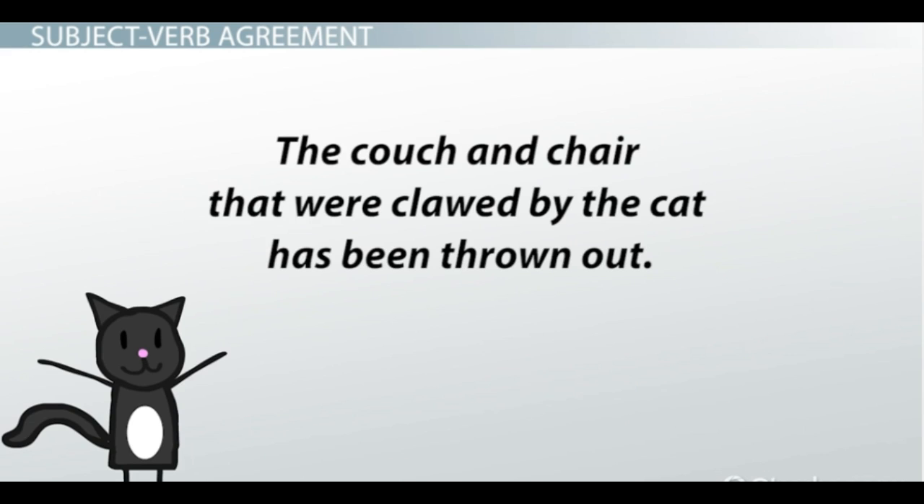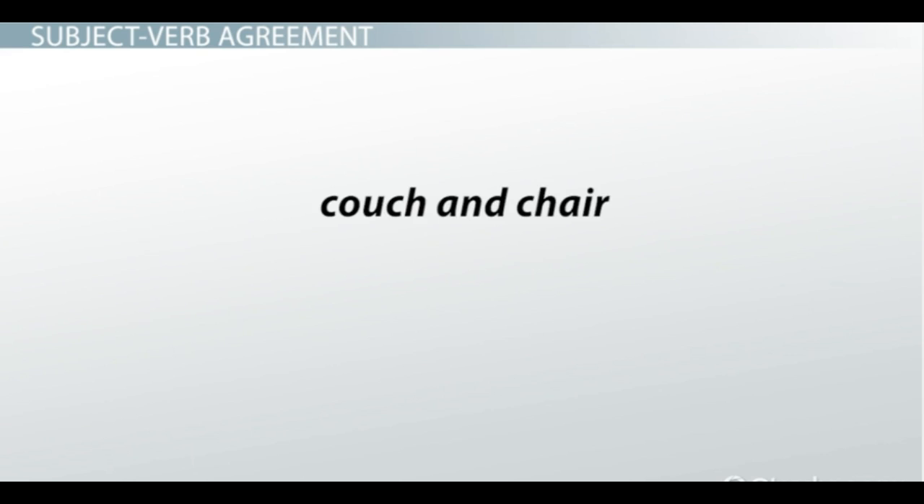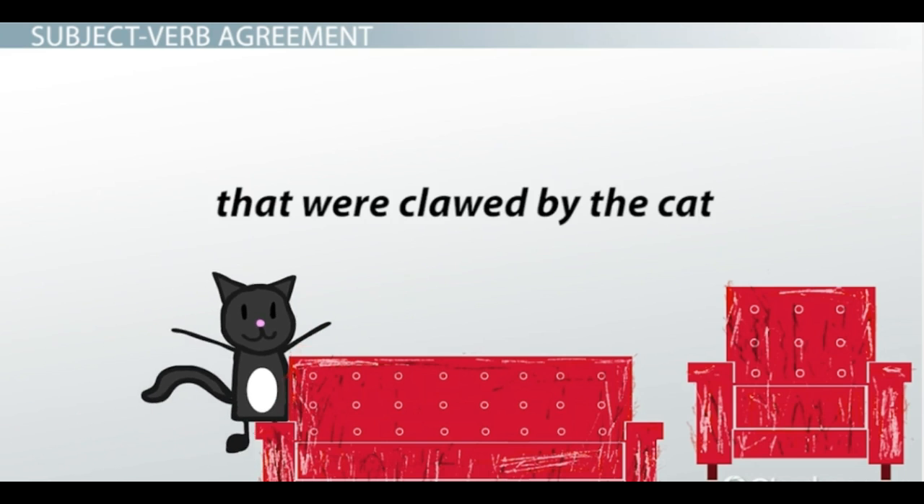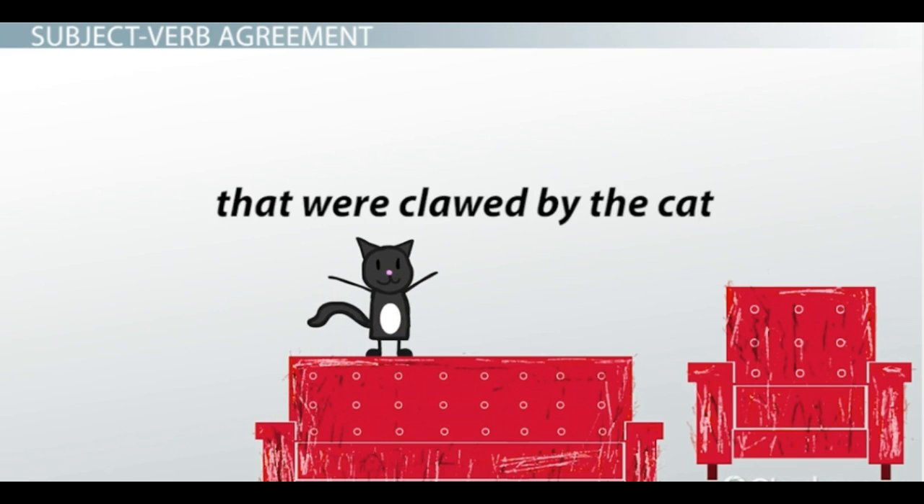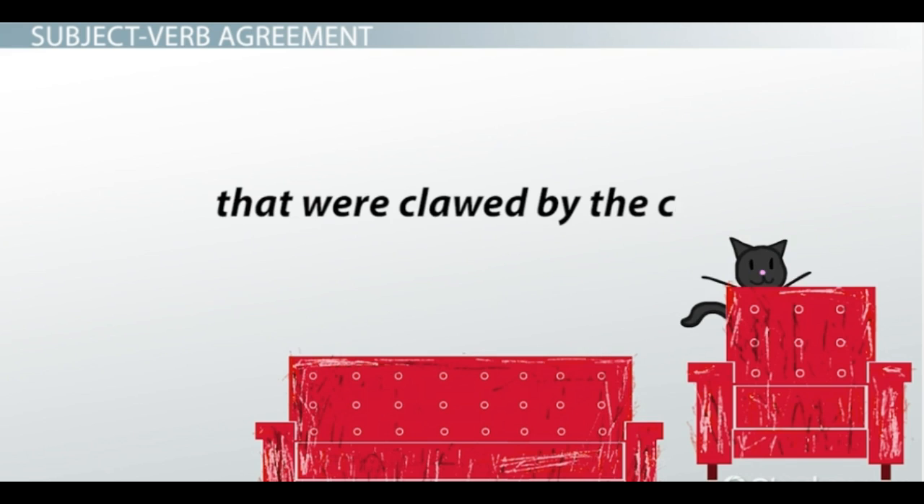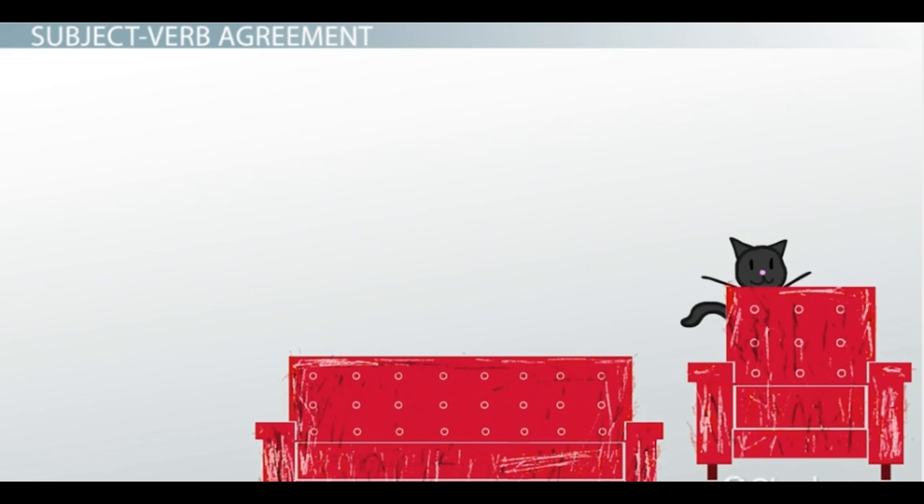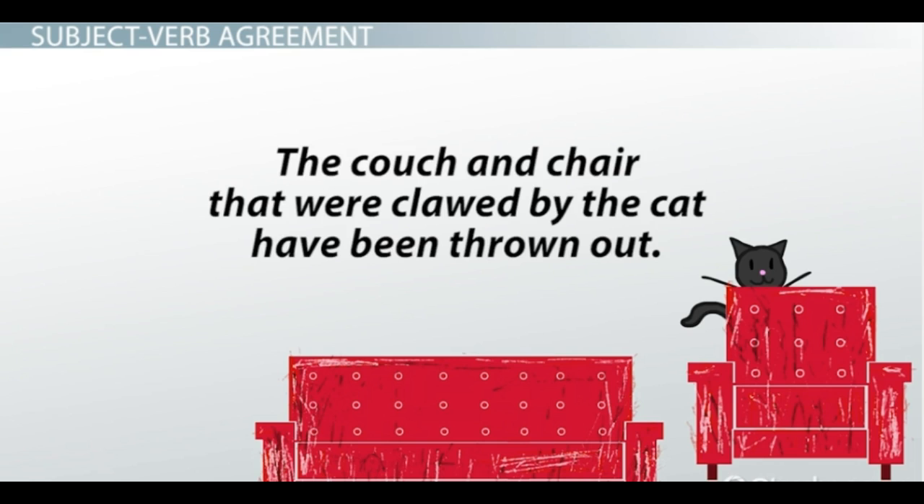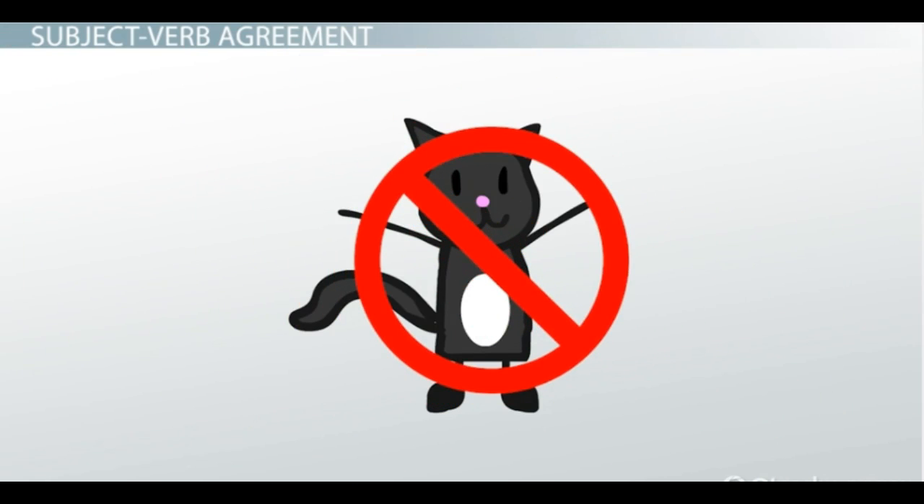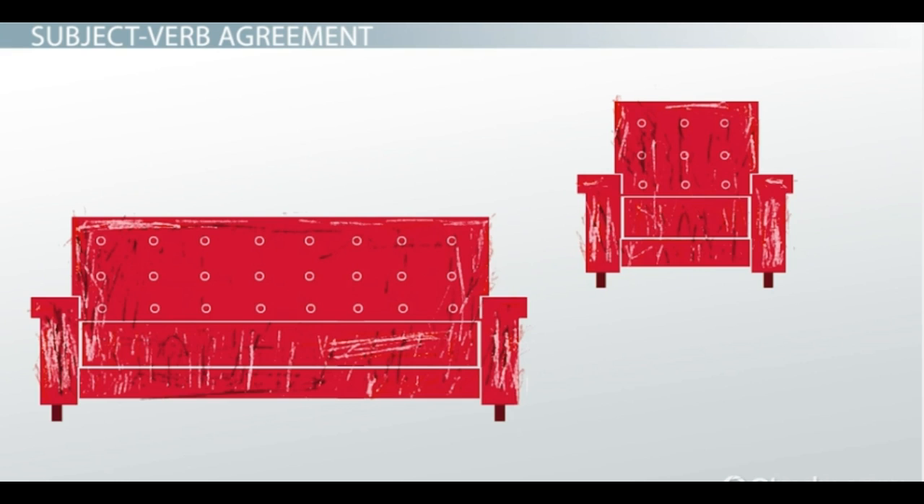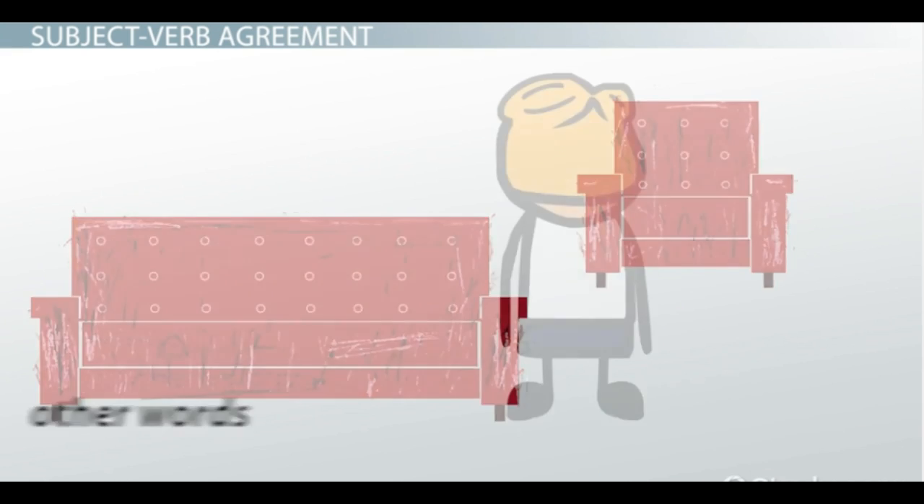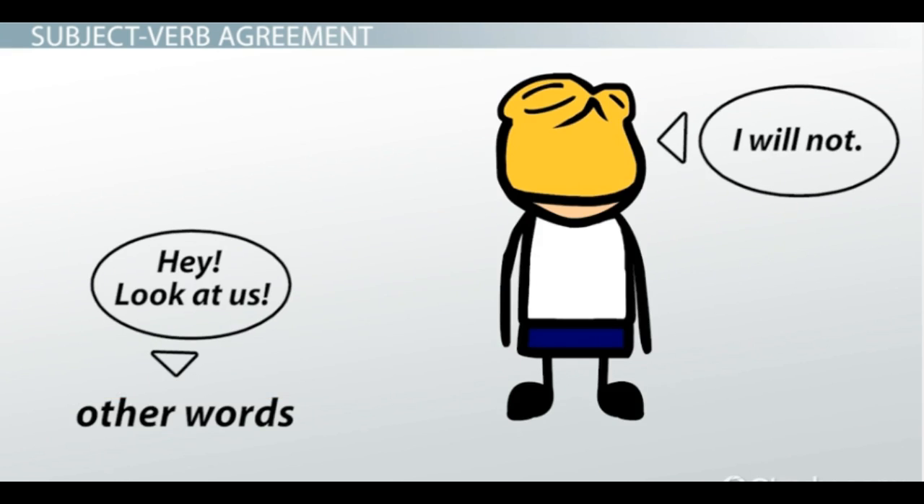Did you notice the error in agreement? The couch and chair is the compound subject of this sentence and needs a verb that uses the plural form. However, the phrase "that were clawed by the cat" is an interrupting phrase and may make agreement hard to decipher. Has is a verb but should be changed to have to match the plural subject. Therefore, the sentence should be, "The couch and chair that were clawed by the cat have been thrown out." To identify when errors occur, find the actual subject of the sentence. Check for interrupting words and ignore them to check for agreement.